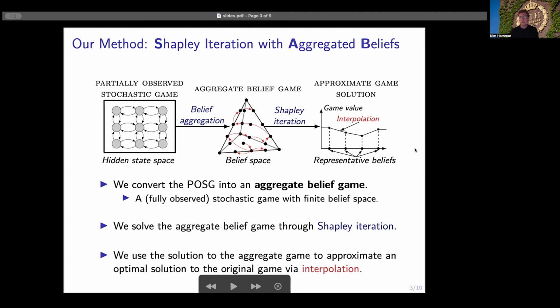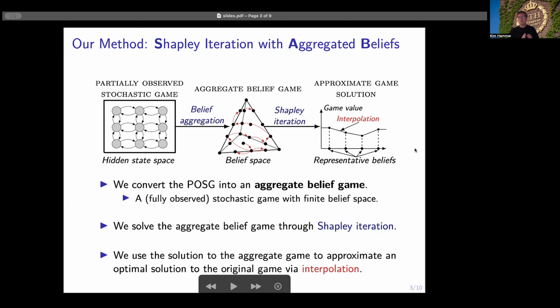So in this work, we try to address these limitations by presenting a new method, which we call Shapley iteration with aggregated beliefs, or SAB for short. And this method consists of three main steps. First, we convert the original game into an aggregate belief game by aggregating the belief space of the original game into a finite set of representative beliefs. Then we solve the aggregate belief game using Shapley iteration. And finally, we use the solution to the aggregate belief game to approximate a solution or a value function for the original game via interpolation.